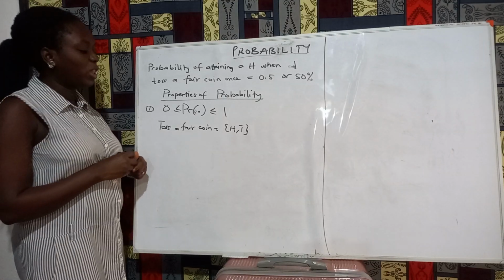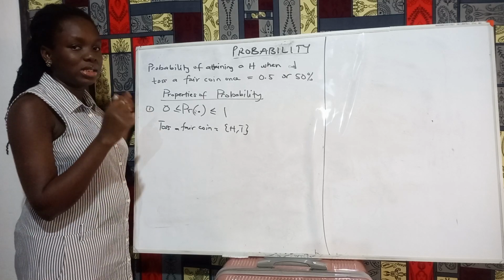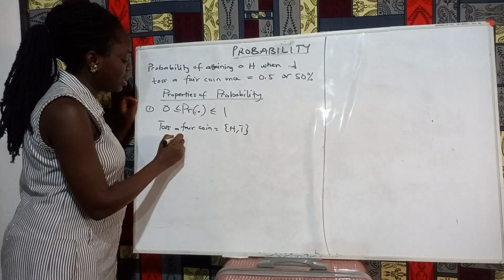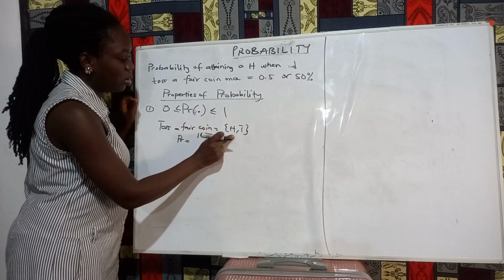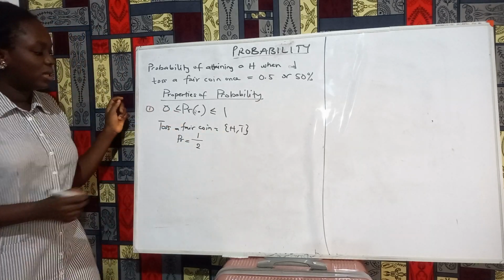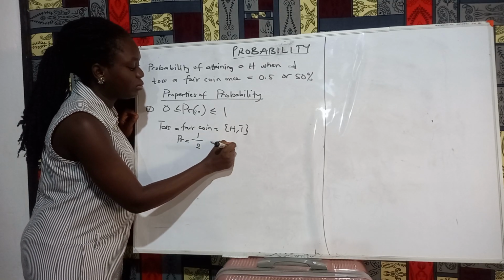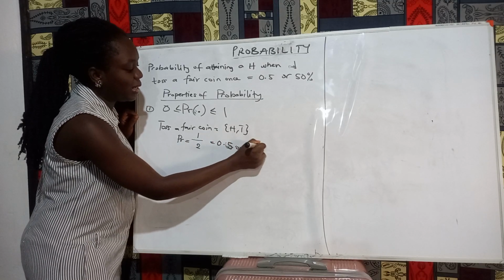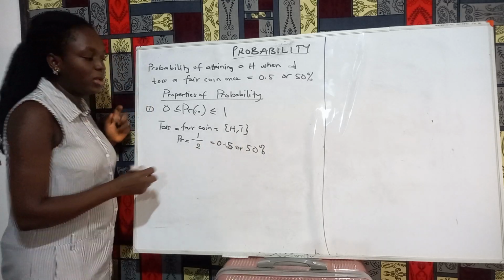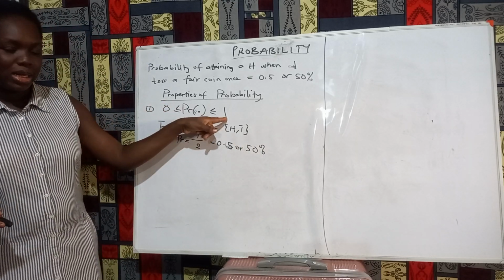So if I ask for the probability of getting a head when I toss a fair coin once, the probability is equal to what? 1 out of 2 possible outcomes. So the probability is equal to 0.5 or 50% or half. So we realize that 0.5, as you see here, lies between 0 and 1.